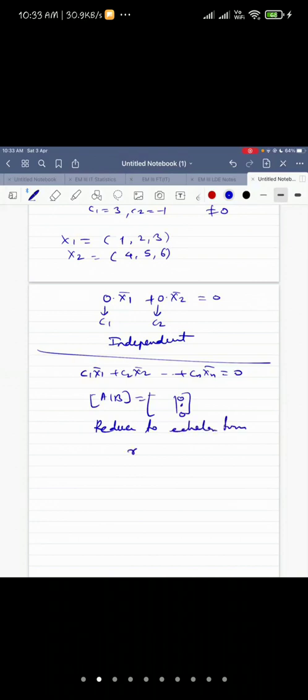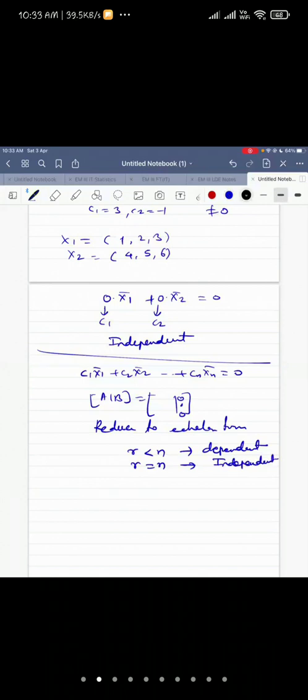If your rank is less than the number of variables, it means infinitely many solutions, means non-zero solutions, which means dependent. And if rank is equal to the number of variables, it means a unique solution, means the zero solution, means independent.